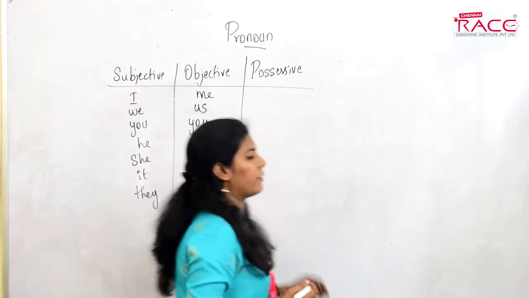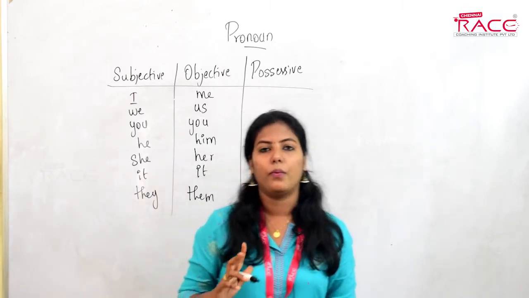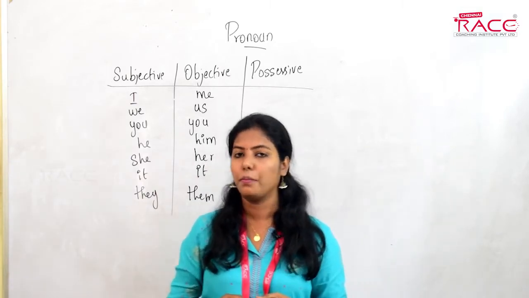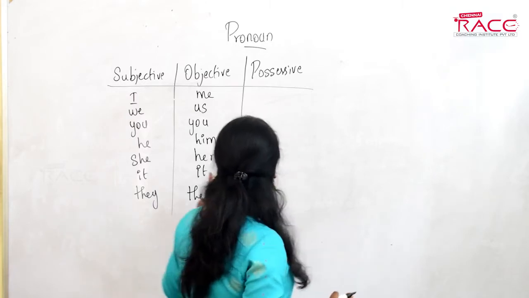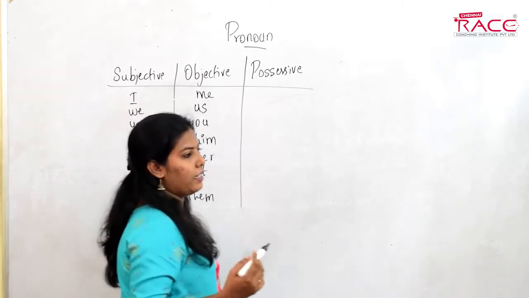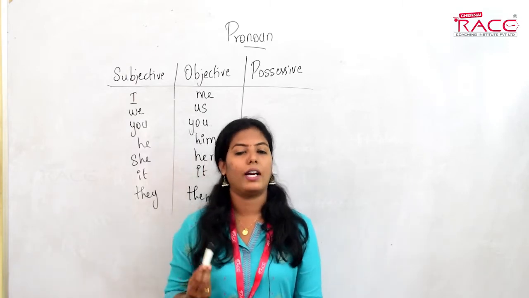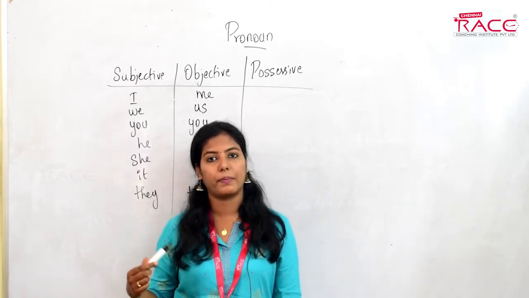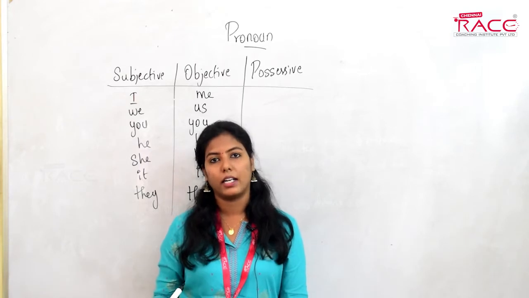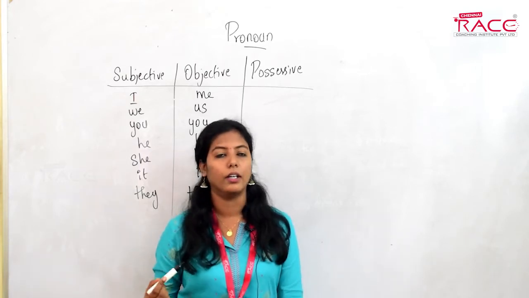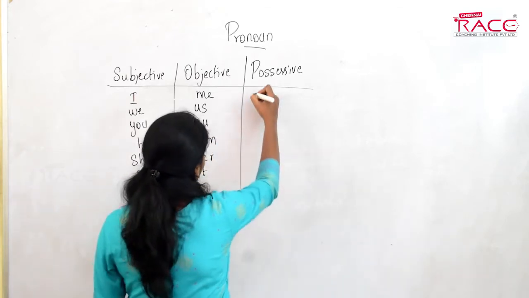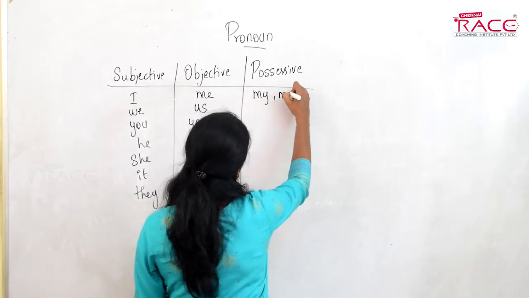Now comes the possessive. In possessive, we have two forms. One is called possessive adjective, one is called possessive pronoun. That is, I can say this is my pen, or I can say this pen is mine. So in possessive we have two forms, that is my, mine.